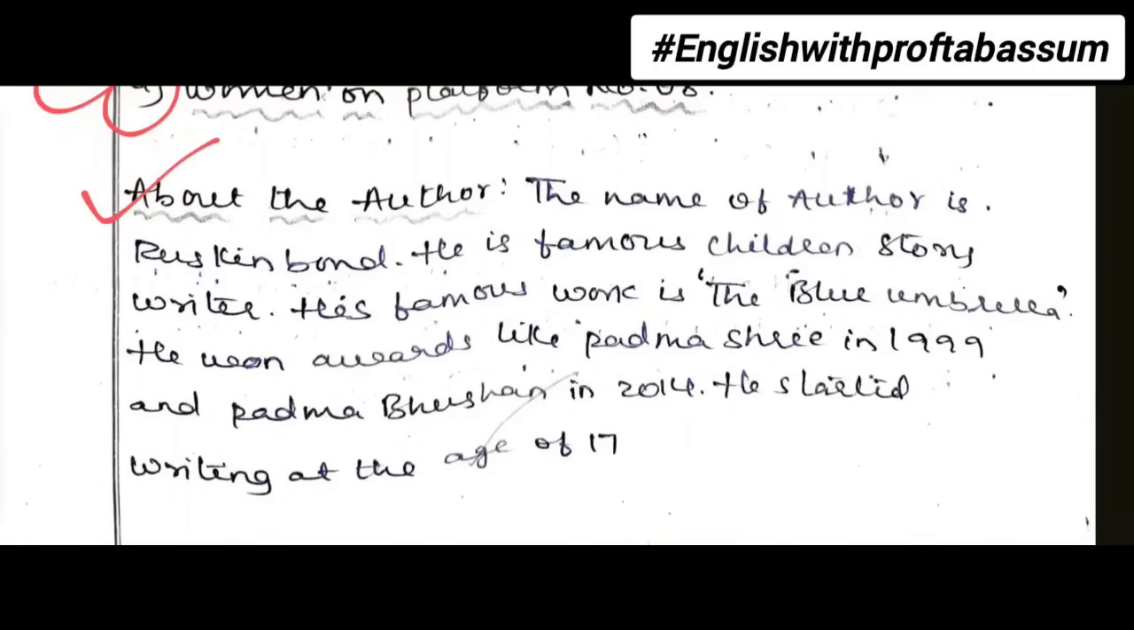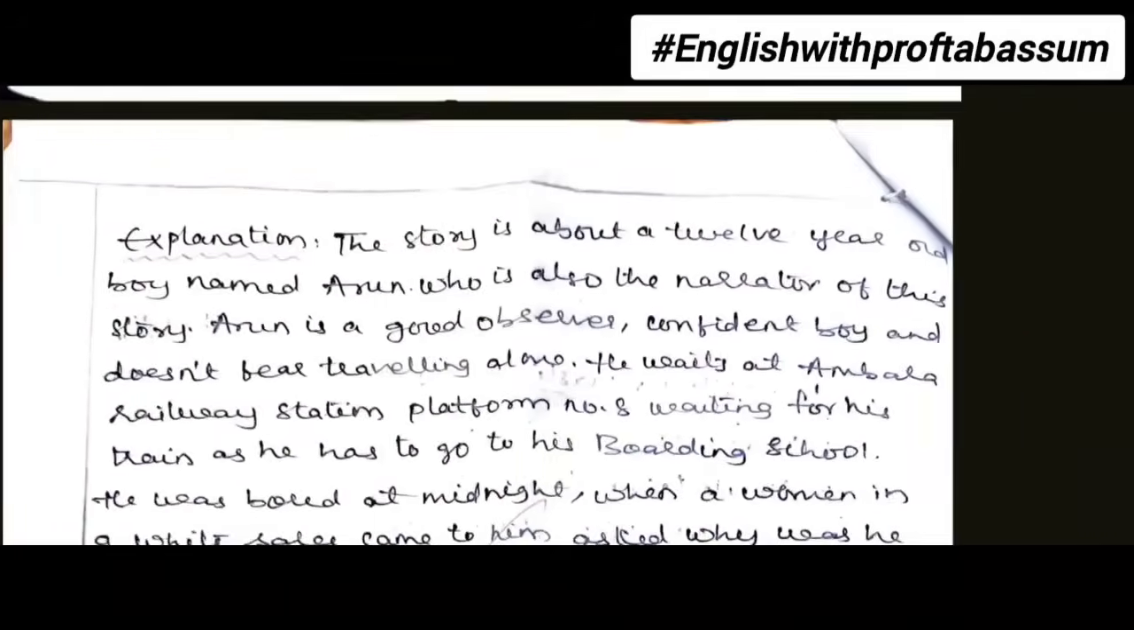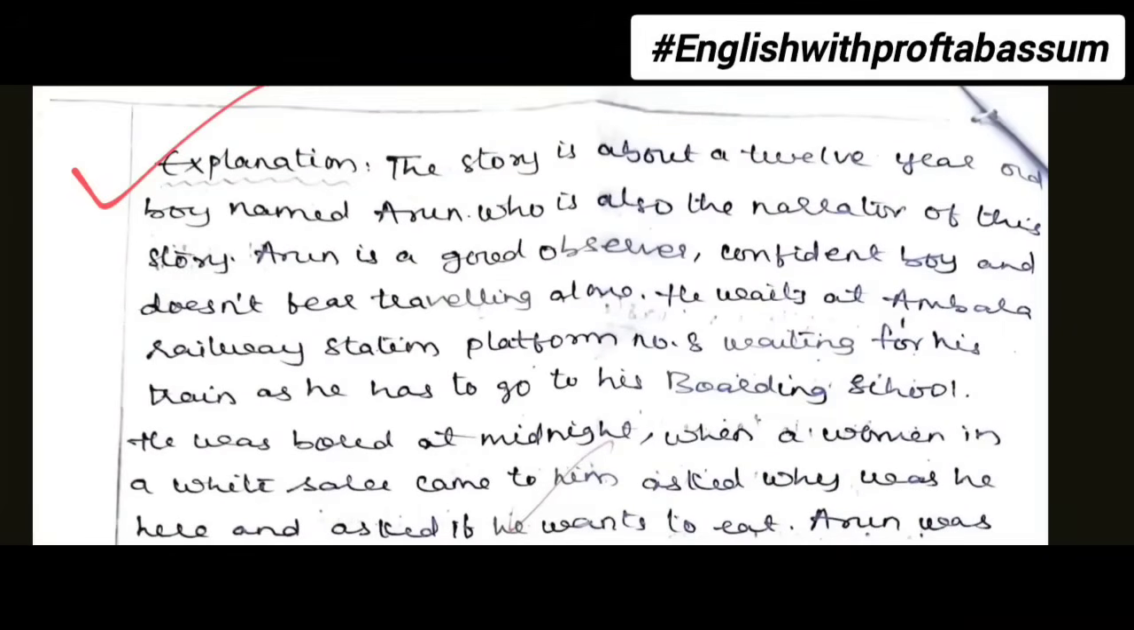Third bit A, about the author again. This is The Woman on Platform Number 8, written by Ruskin Bond. His famous work is The Blue Umbrella. He won the Padma Shri Award. All these things you write. Then explanation. This story is about Arun, a schoolboy, 12 years old. All these details you must mention.